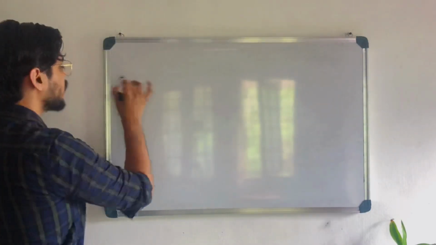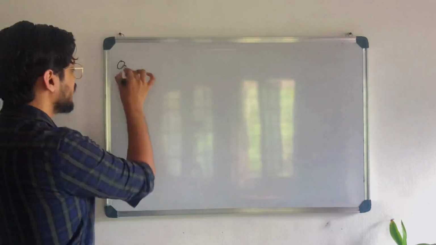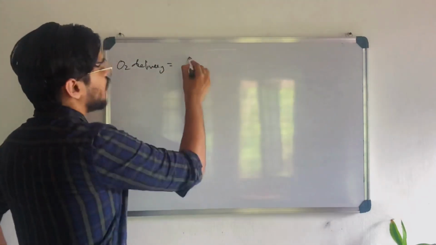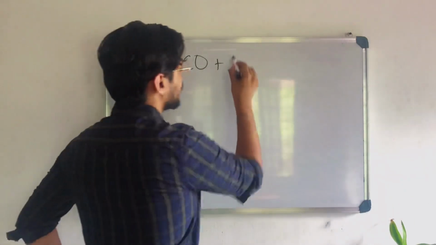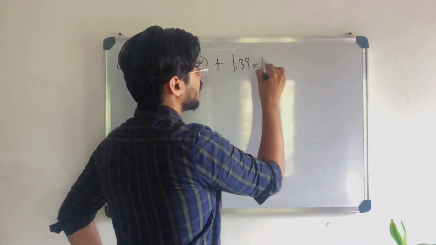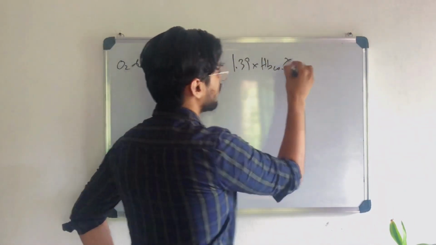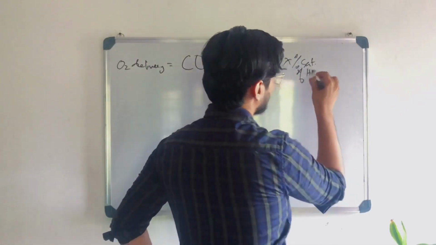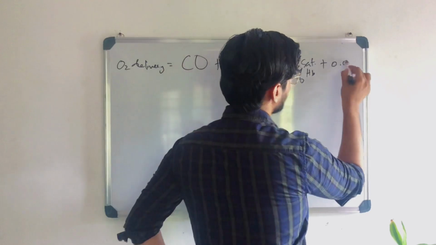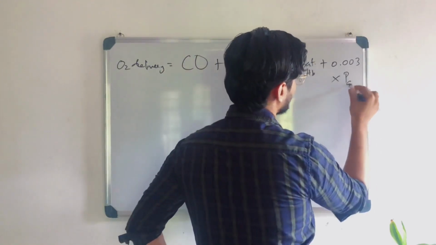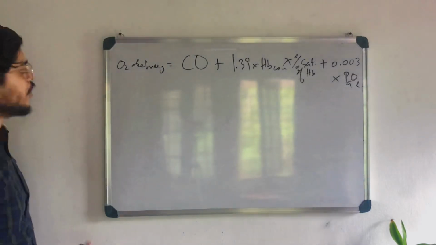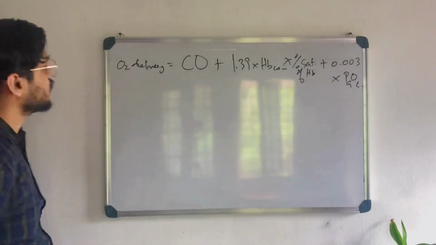So we said the formula of oxygen delivery to tissue is cardiac output times 1.39 times hemoglobin concentration times percent saturation of hemoglobin, plus 0.003 times the partial pressure of oxygen in the dissolved blood. Okay, so these are the things.